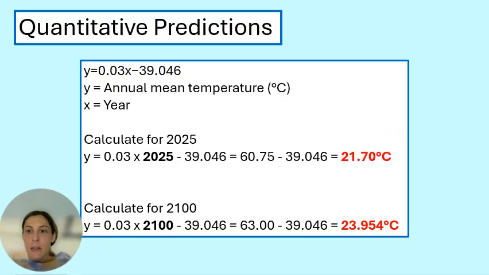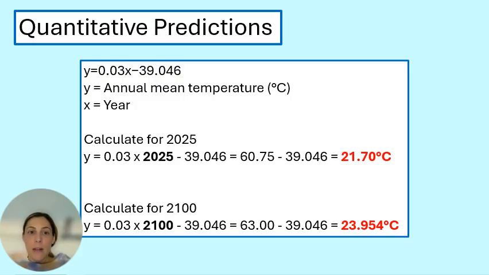Here's a breakdown explaining the equations. The trendline equation is y equals 0.03x minus 39.046. Y is the annual mean temperature in degrees Celsius. X is the year, so for example, x would equal 2025 or 2100. This equation models a linear trend, meaning as time goes on, x increases, and y increases by 0.03 for every year. The positive slope, 0.03, tells us that temperature is generally rising over time.